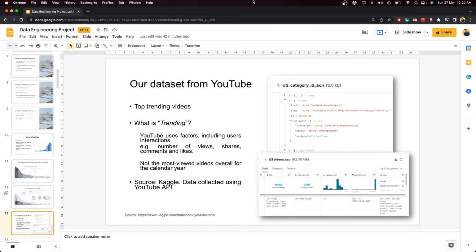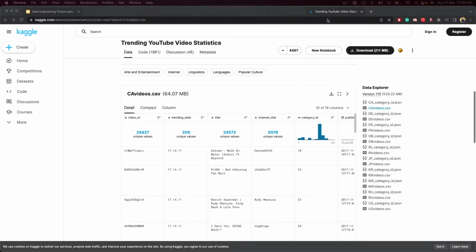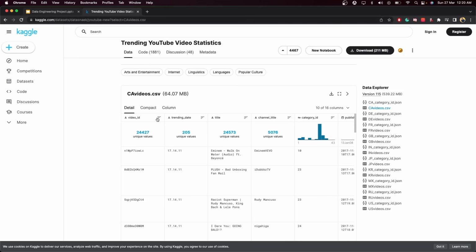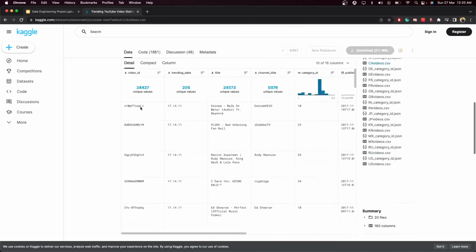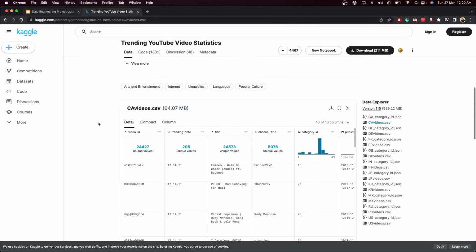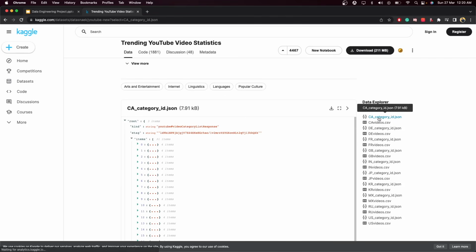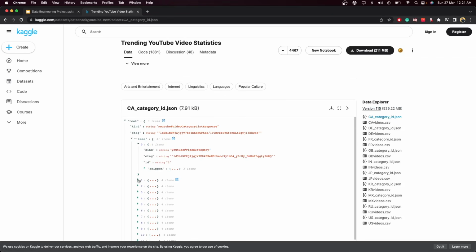So let's go and check our dataset. You can easily download this particular data. I will put the link in the description on Kaggle, so you can go to the link over here and understand the data. We basically have two types of data. One is the category, which is in the JSON file. This category file contains each and every category that is attached to the videos available in the CSV file.